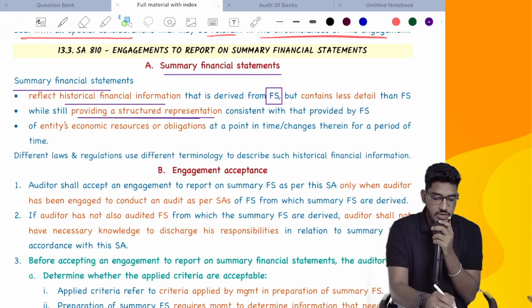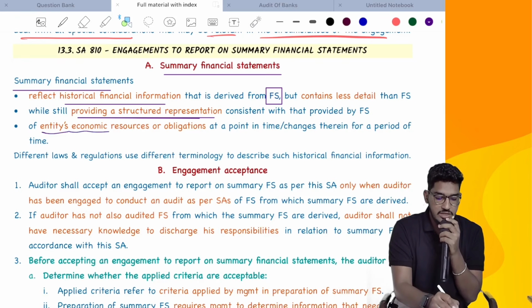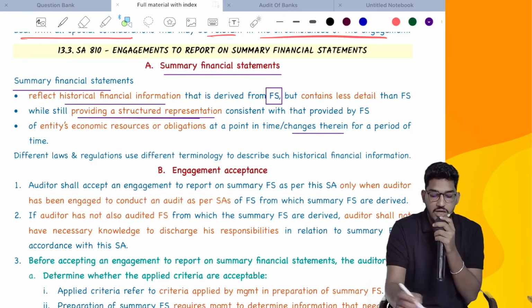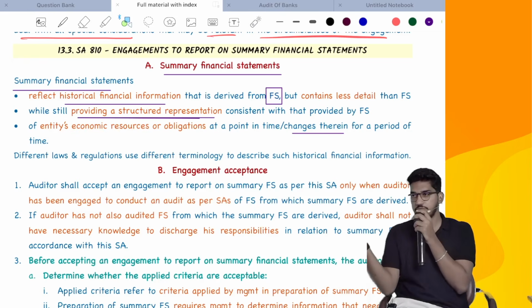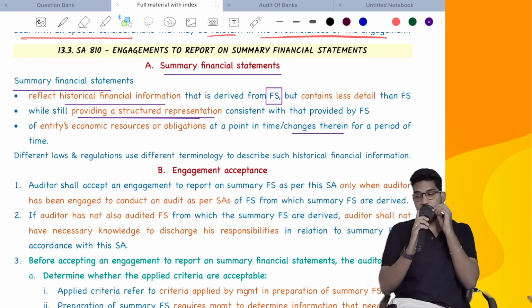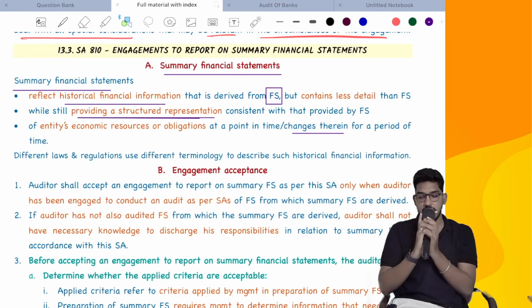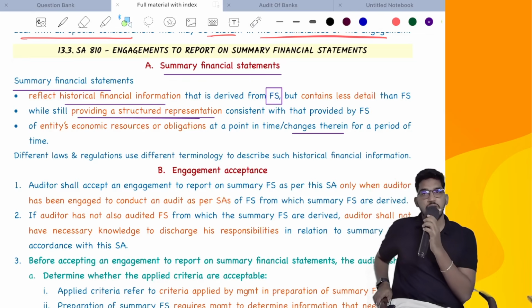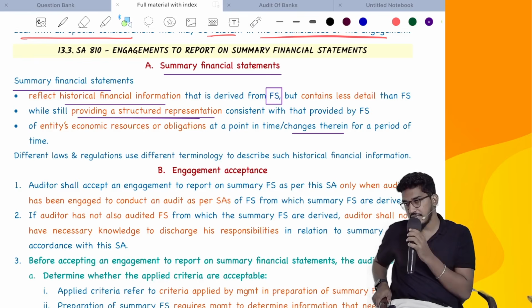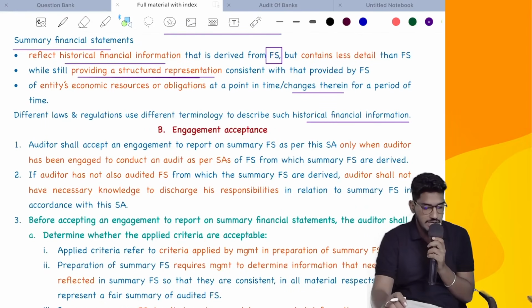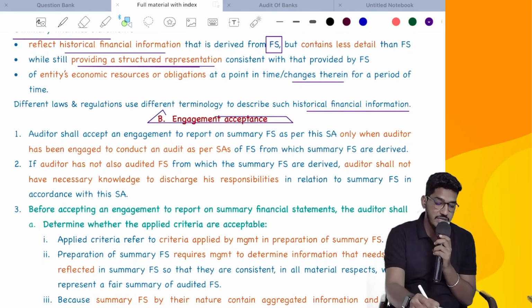What do summary financial statements present? They present the entity's economic resources or obligations, that is the balance sheet, at a point in time, or changes therein for a period of time, that is the P&L. So summary financial statements reflect historical financial information derived from main financial statements with less detail, but still in a structured presentation showing the entity's assets and liabilities, and the results thereof, that is profit or loss. Different laws and regulations use different terminology to describe such historical financial information. Okay, whatever it is.